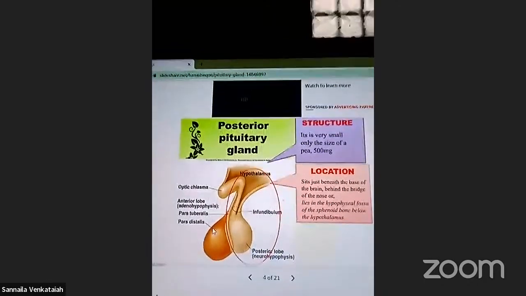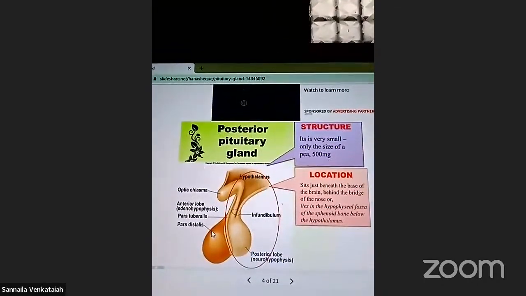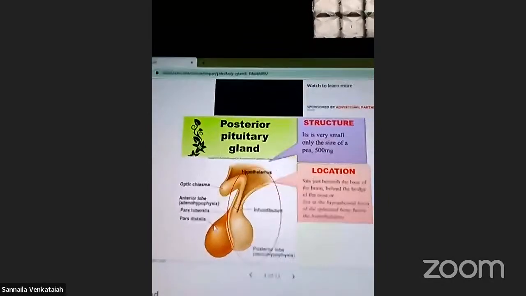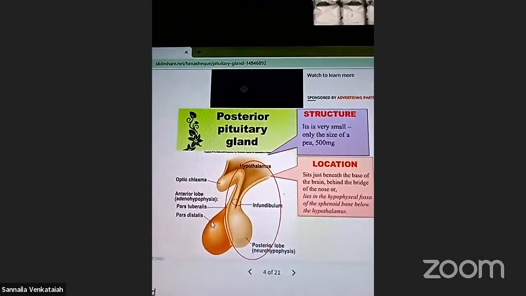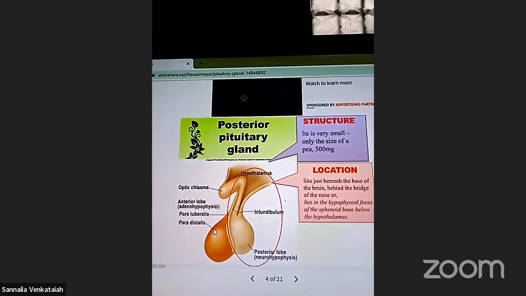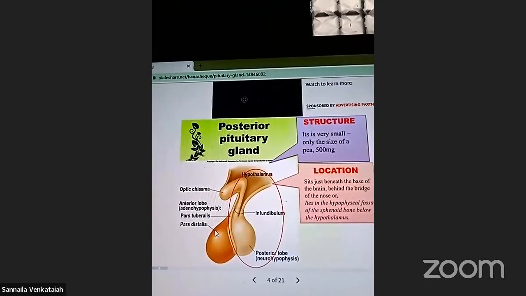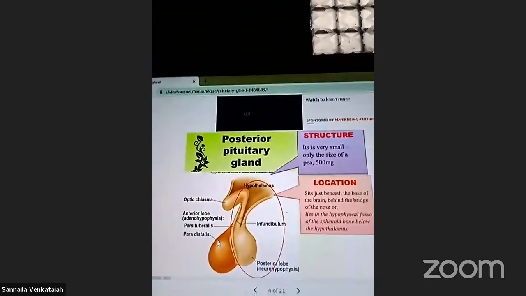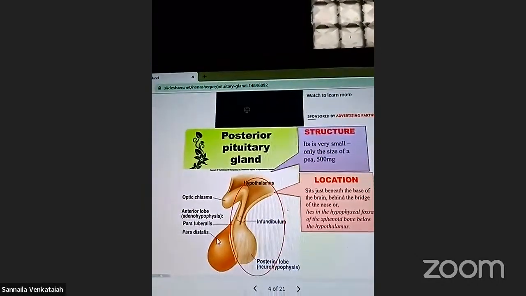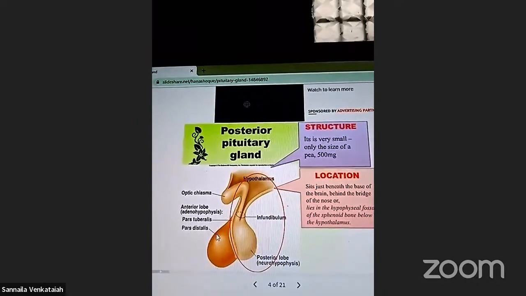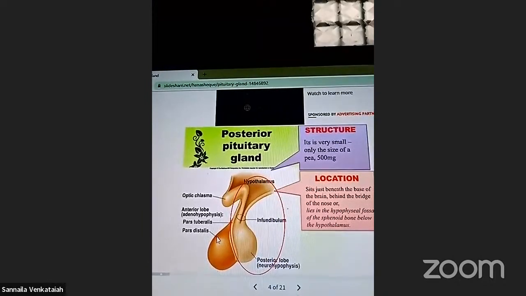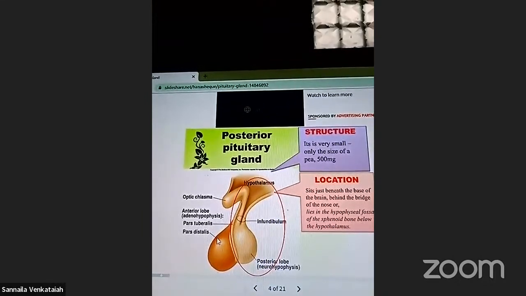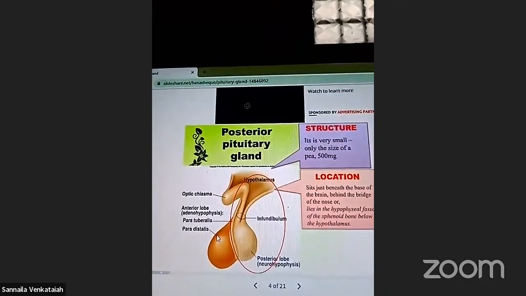These are related to FSH, the releasing of follicle stimulating hormone. And LH, luteinizing hormone, right? This is for the development of the sperms and ovum. That is the function of the luteinizing hormone.